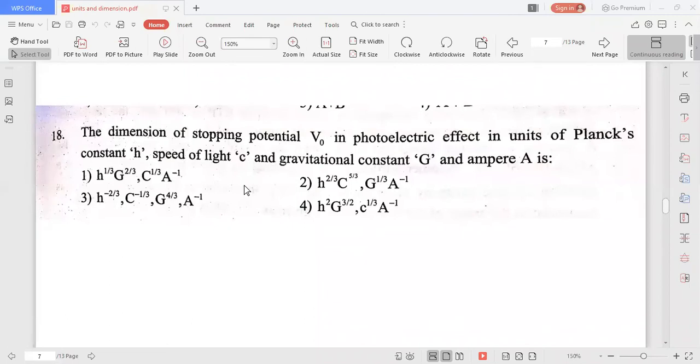So the dimensional formula of potential difference or stopping potential or electric potential is equal to: work means ML squared T to the power of minus 2, by charge, Q is equal to IT, I means A, into time means T. Therefore, the dimensional formula of potential is M to the power of 1 L squared T to the power of minus 3 A to the power of minus 1. You will get this as the dimensional formula of the stopping potential or potential. If you substitute different dimensional formulas for various quantities in the options and simplify them, if you get this dimensional formula of potential, that is the answer. In this way you can do. Okay. Next.